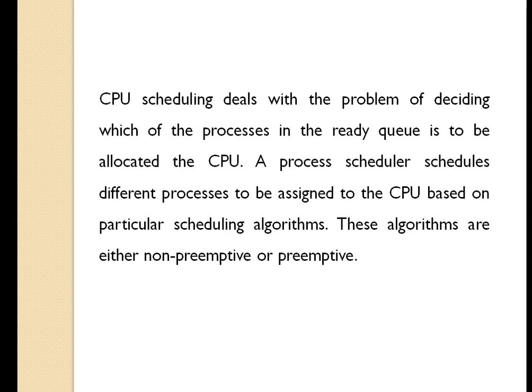There are many different CPU scheduling algorithms. A process scheduler schedules different processes to be assigned to the CPU based on a particular scheduling algorithm. So depending on which algorithm we are going to select, the scheduler will select the process from the ready queue and assign it to the CPU for execution.